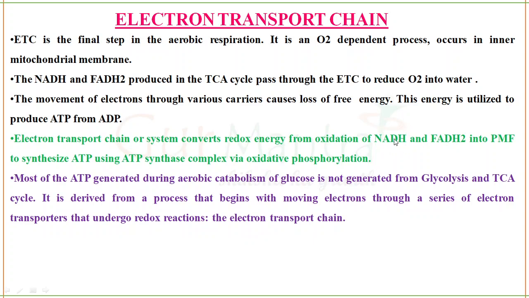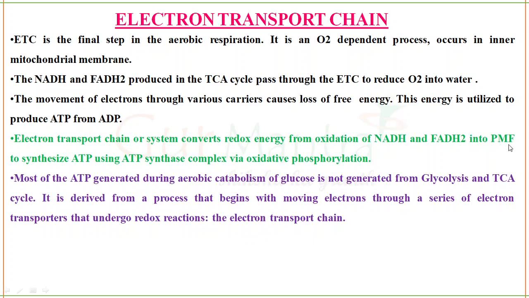Oxidation means removal of hydrogen, which means from NADH, NAD plus will be produced, and from FADH2, FAD will be produced. Here the hydrogen will be removed. These are nothing but the electron carriers which carry the electrons. When the oxidation happens, the electrons are released.